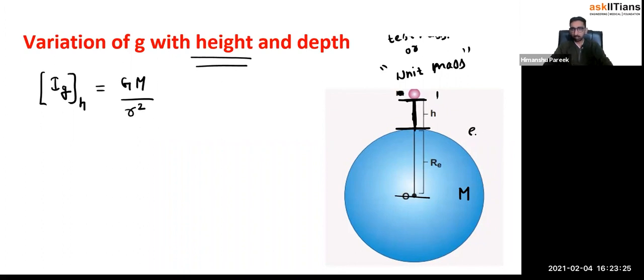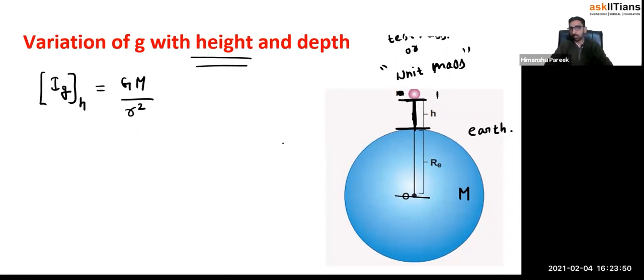I'm talking about the Earth right now. In general, you can apply it for any other planet also. It would be the same thing. But we can take Earth as almost a spherical body, though it is not exactly spherical, but we can assume it. So in general I'm doing it, but later on, if you put the values for Earth here, like the mass of Earth and radius of Earth, you'll get all the data for Earth here.